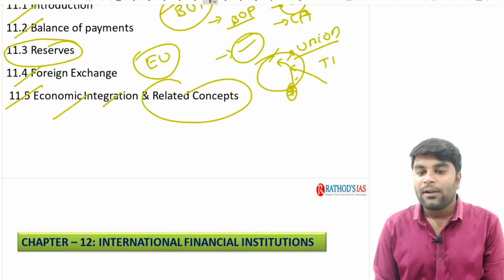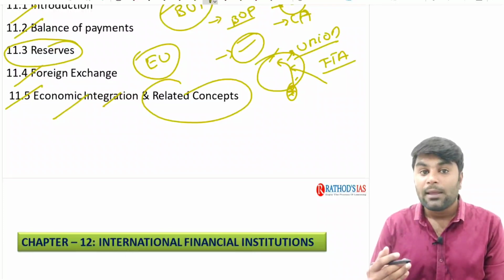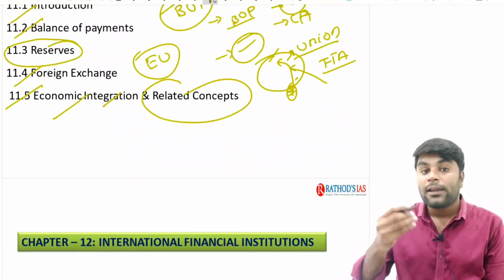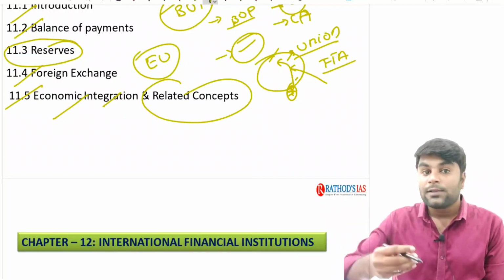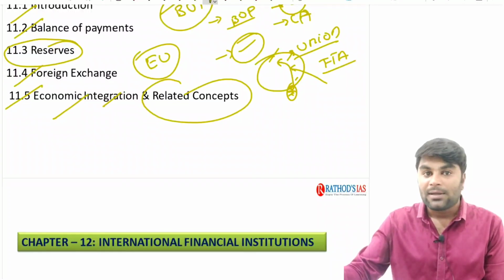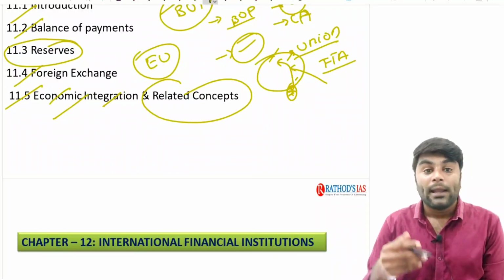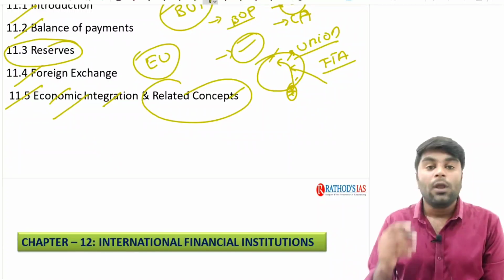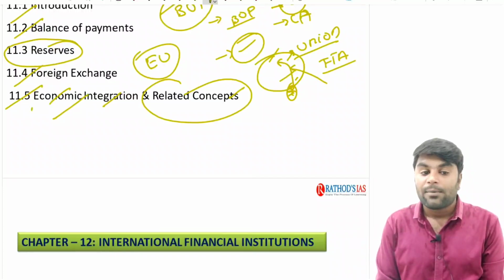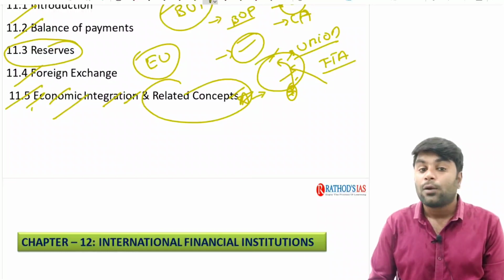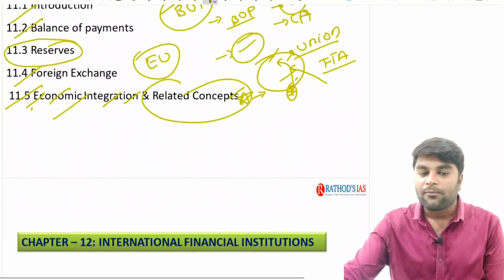Often India talks about free trade agreements, right? These free trade agreements are nothing but relaxing both tariff and non-tariff barriers with respect to the goods and services that are traded between the countries that make these agreements. So this is also a kind of economic integration. We are going to discuss different levels of economic integration in this chapter. You might have already observed in your previous year question papers that there is a lot of scope to ask questions from this chapter, so we are going to discuss them very clearly.